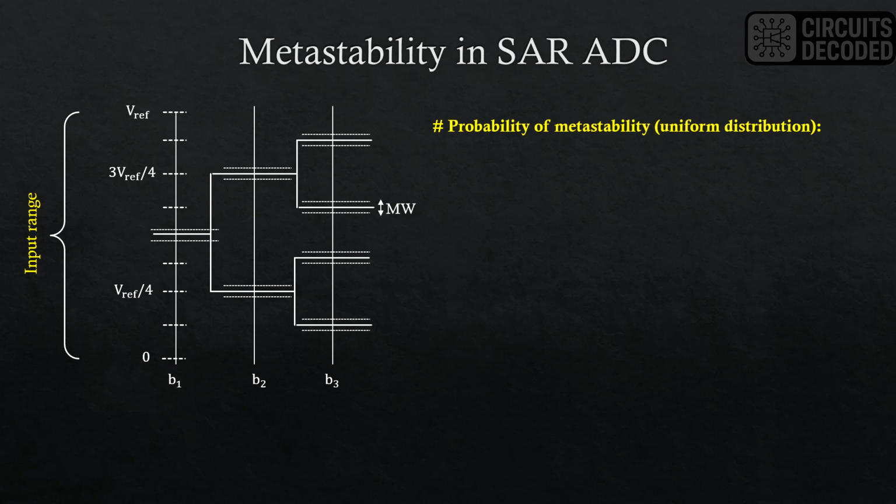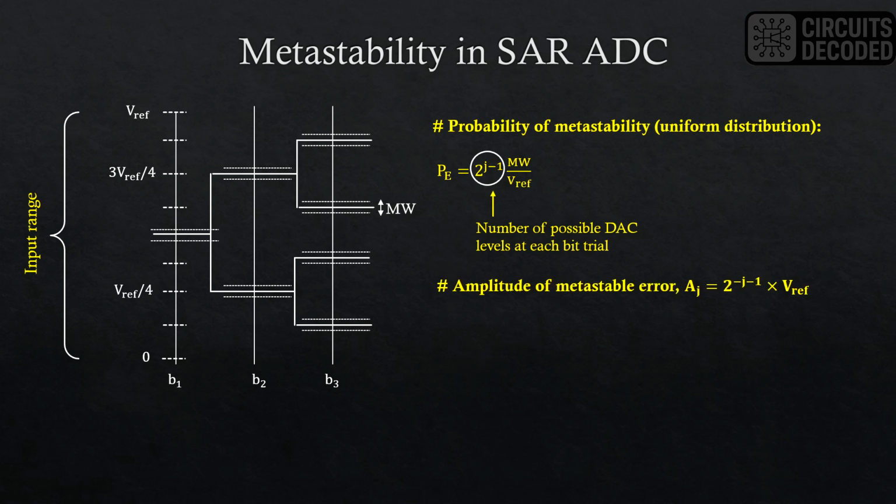So the number of possible comparisons is a function of the bit location and is given by 2 power of j minus 1, where j is the bit number. This multiplied by the normalized MW gives the probability of metastability error. So we can see that the probability is higher for the later bits or the LSBs. But the error magnitude is inversely proportional to 2 power of j, so the error magnitude is lower for the LSBs and higher for the MSBs.